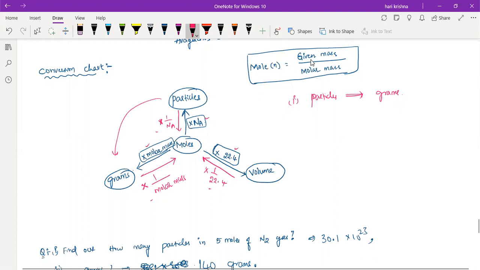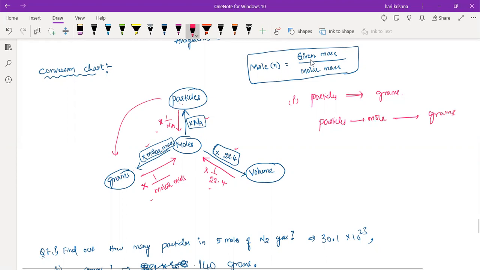That's all. We don't have the direct route, right? First, you have to come from particle to the moles, then we can go from mole to the grams. We don't have the direct formula from the particle to the grams. So first particle to mole, and mole to the grams.